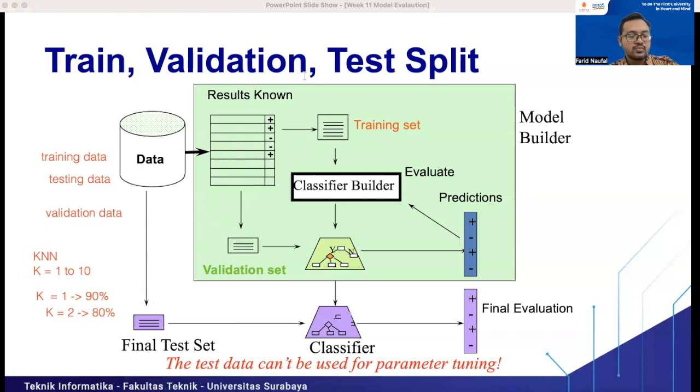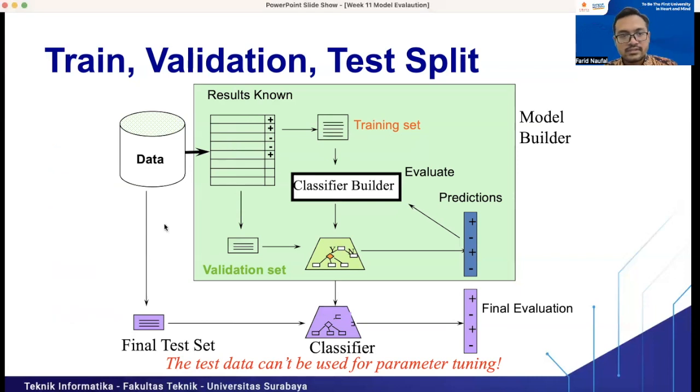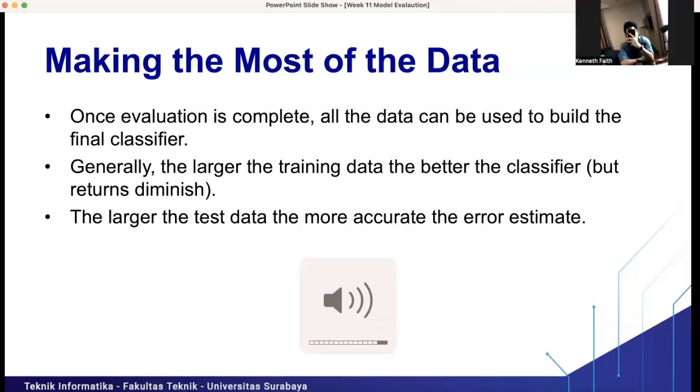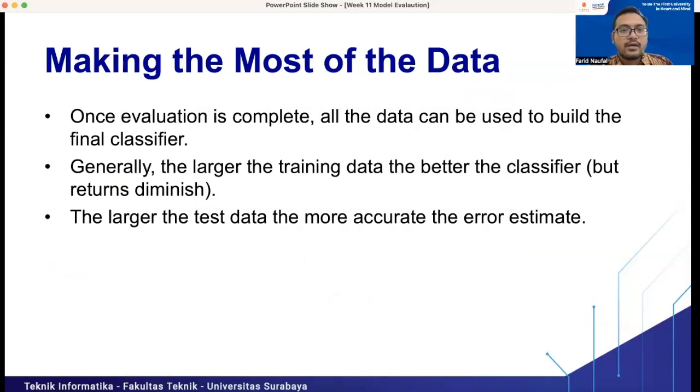That's why we need to split the data into a training set, validation set, and testing set, right? Before we go to the next slide, do you have any questions, Kenneth or Gabriel? Still okay? No, sir. Okay.